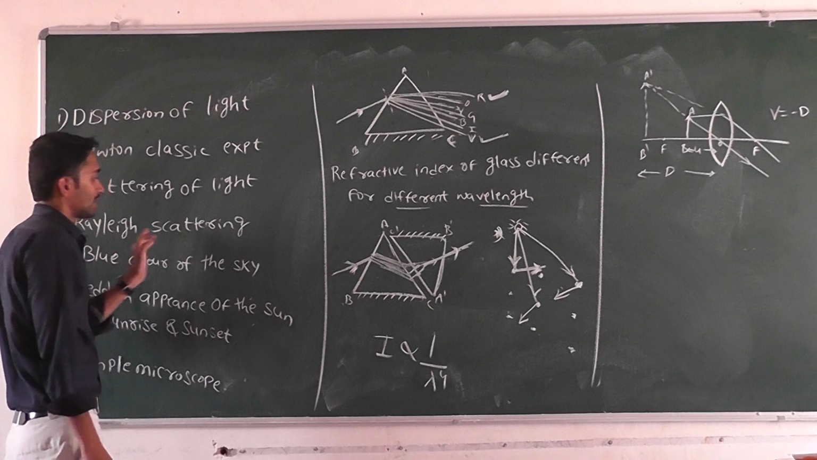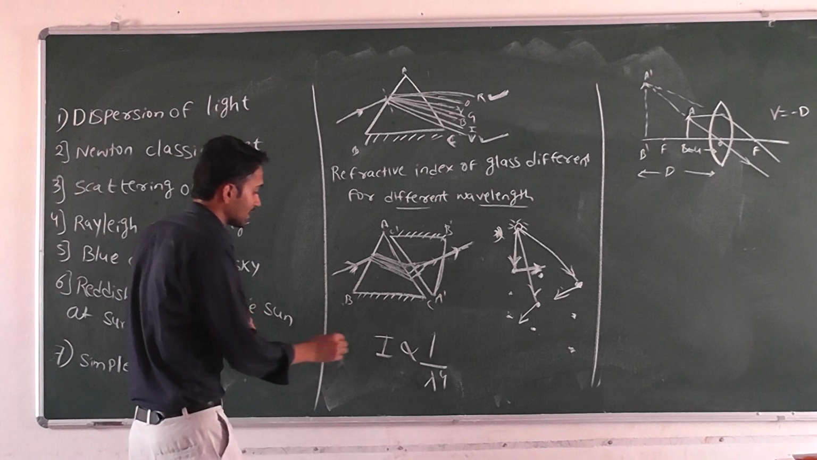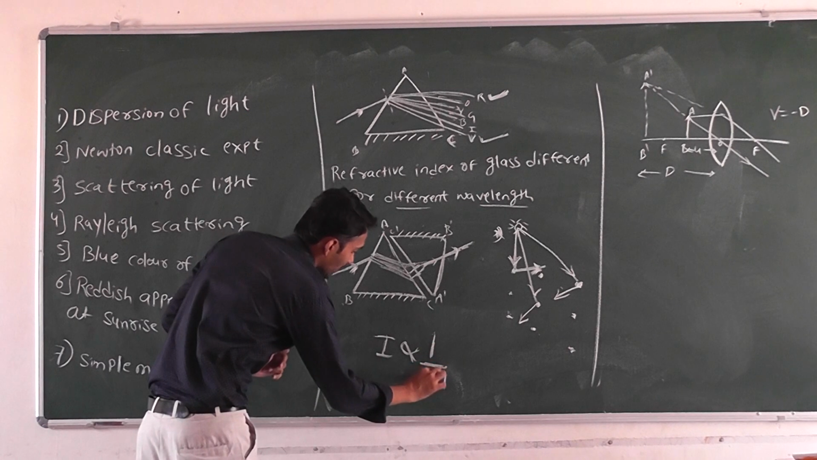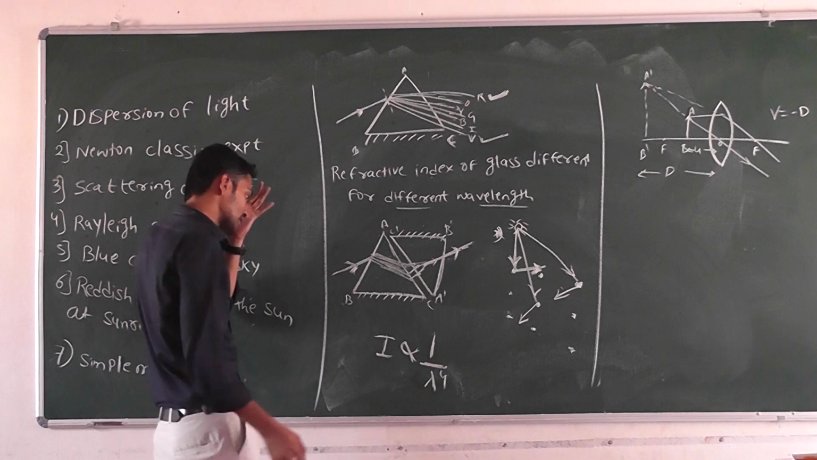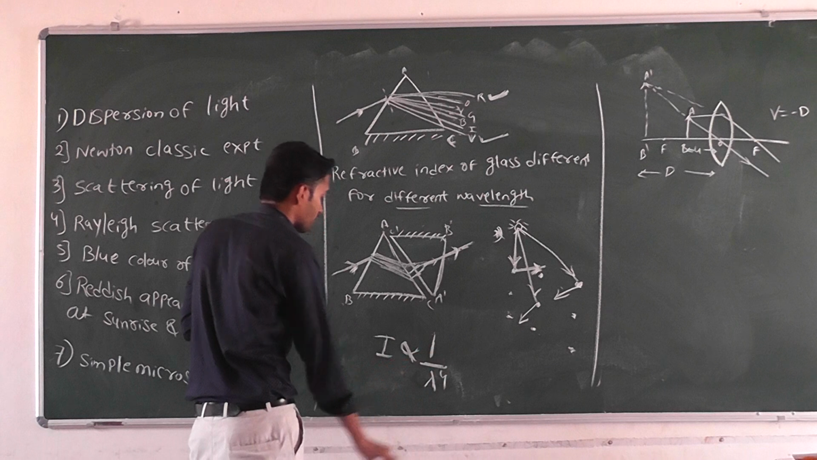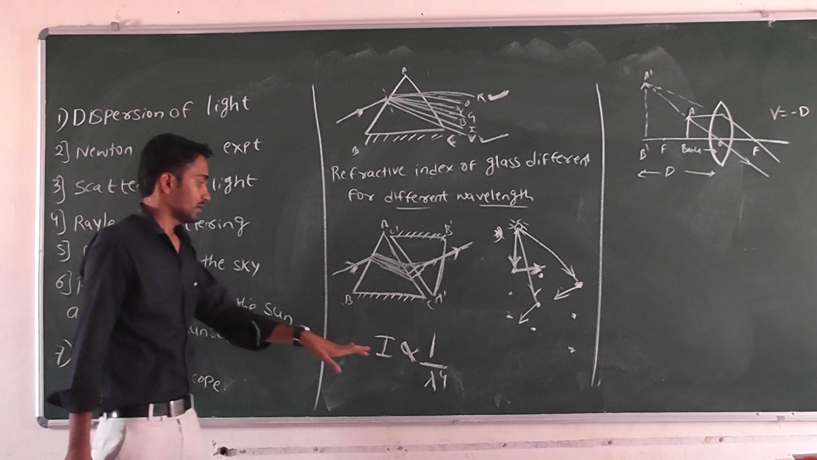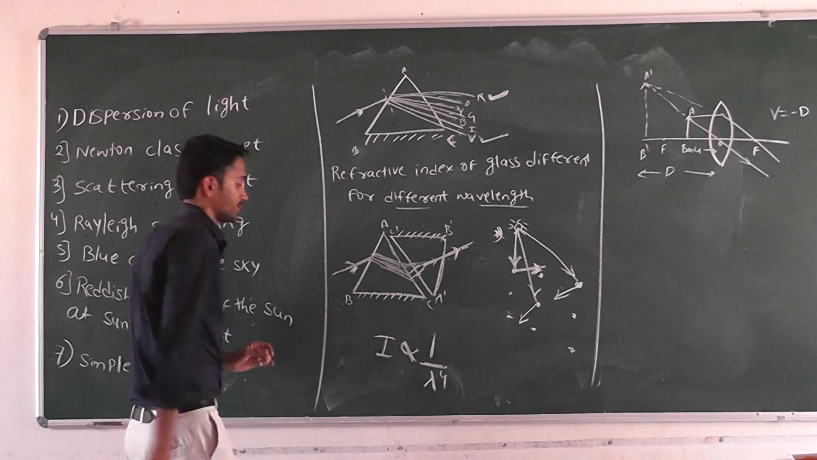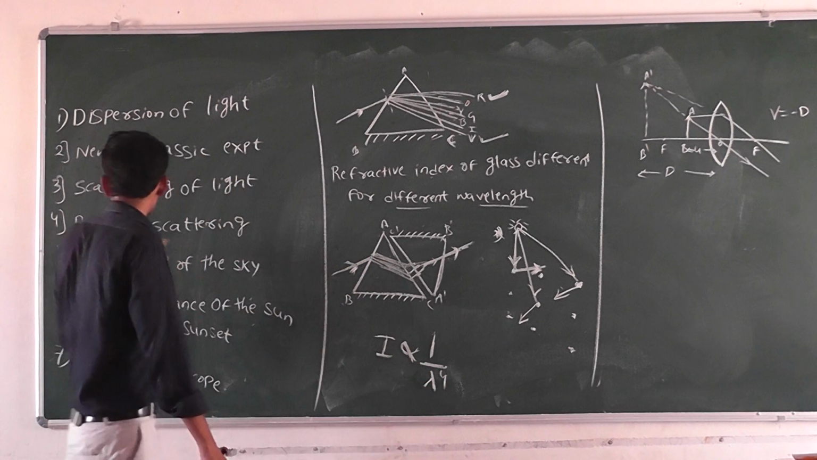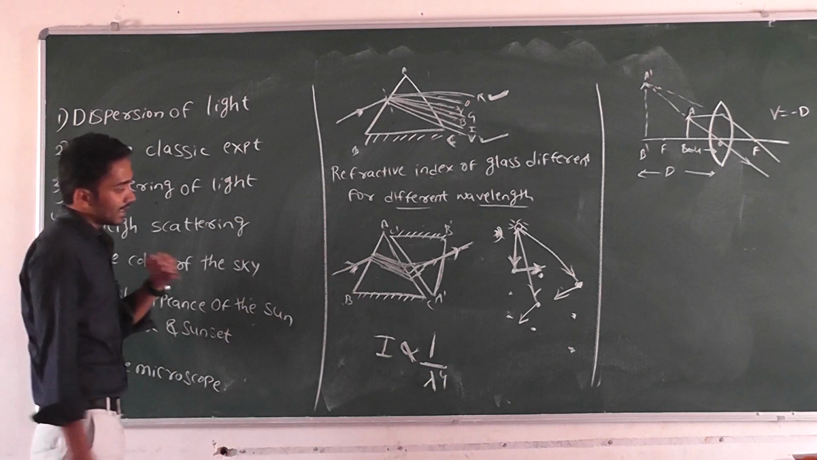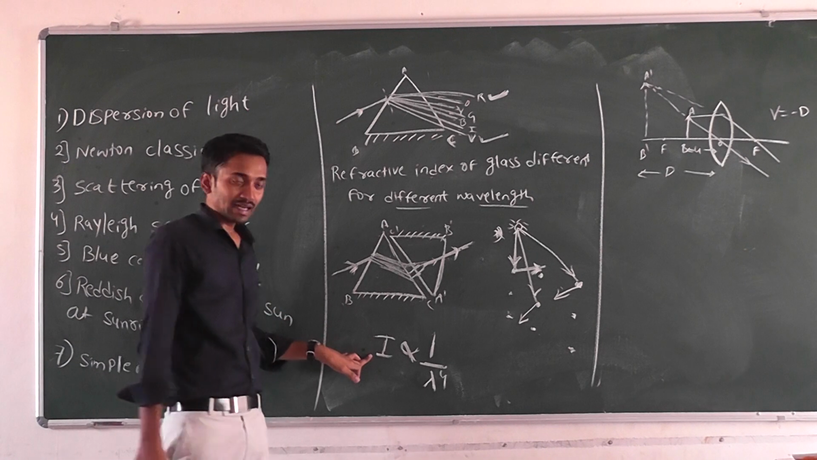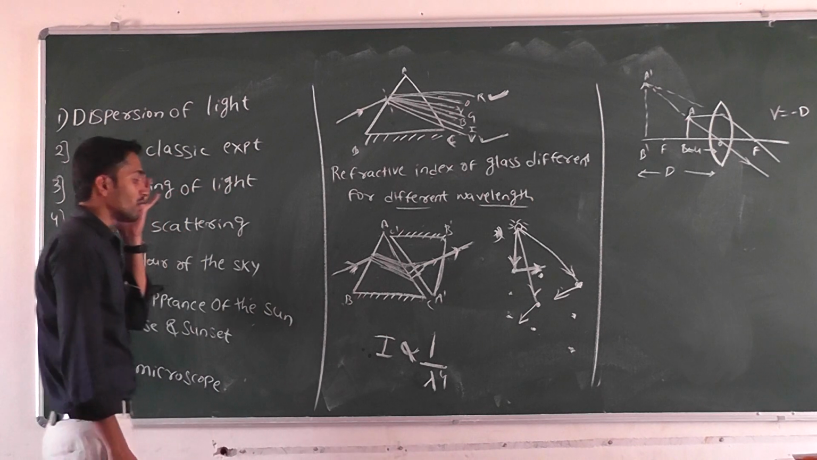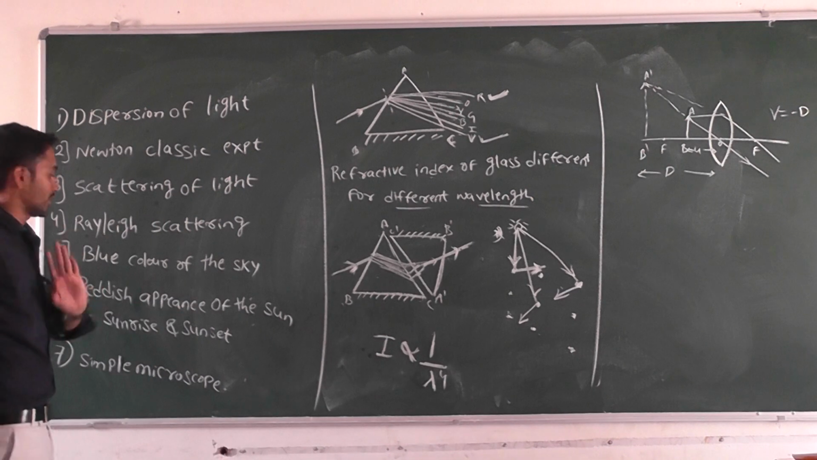So next one, Rayleigh scattering. What does the Rayleigh scattering statement tell? I is proportional to 1 by lambda to the power 4. The intensity of scattered light ray is inversely proportional to the 4th power of wavelength. That is our statement.